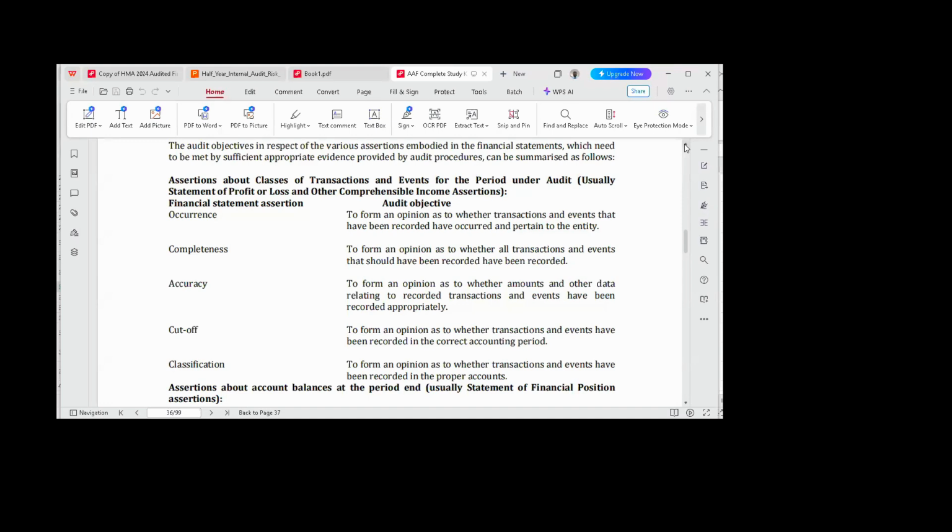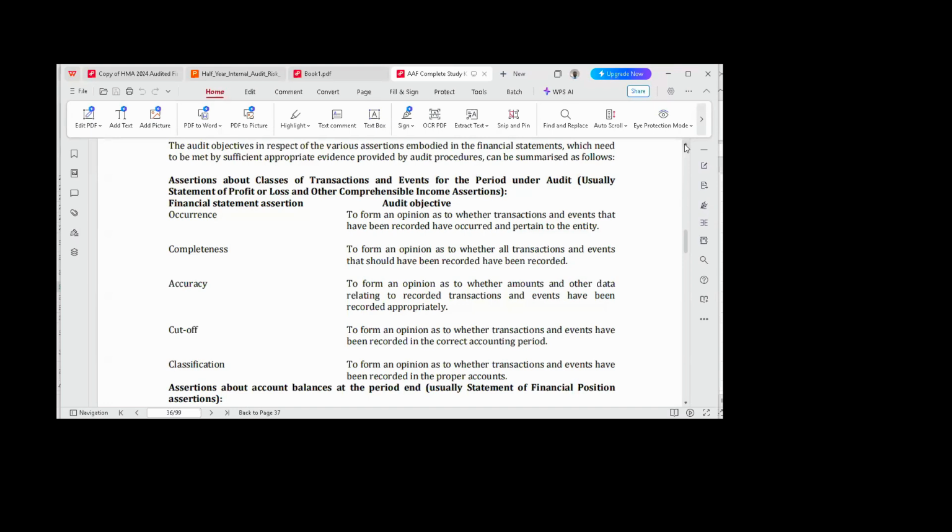The second one is completeness. Management will say that yes, the financial statement is complete. The auditor will ask them, how are you saying it is complete? They tell you that all transactions and events that should have been recorded have been recorded. That is, they did not skip any.